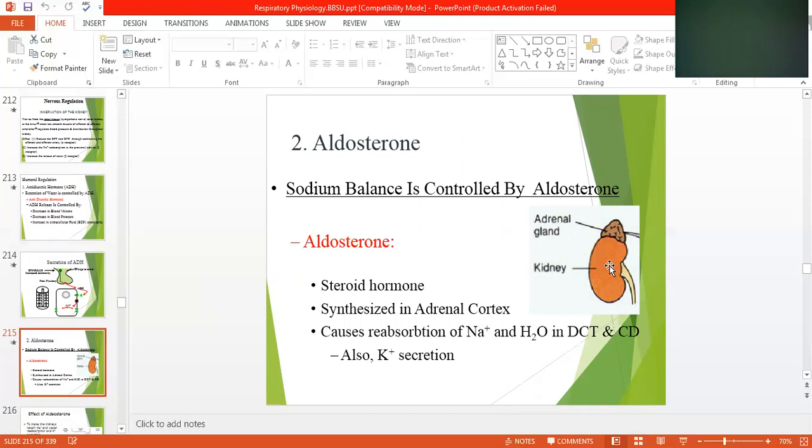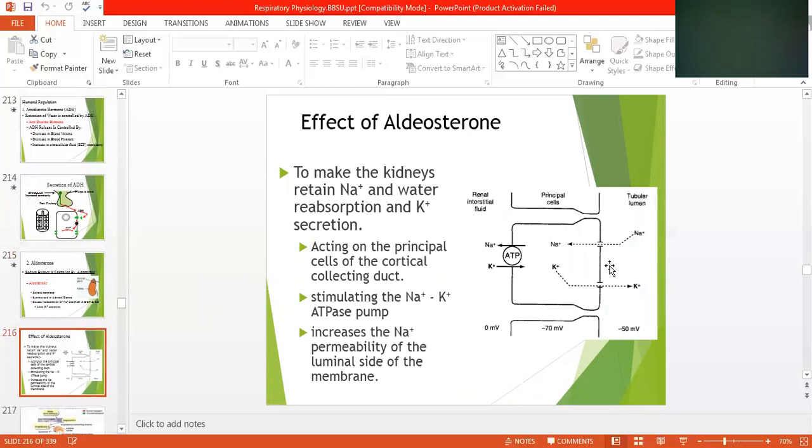Aldosterone causes reabsorption of sodium and water, and in the distal convoluted tubule and collecting duct also potassium secretion. The effect of aldosterone is to make the kidney retain sodium and water and secrete potassium, acting on the principal cell of the cortical collecting duct, stimulating the sodium-potassium ATPase pump and increasing sodium permeability of the lumen side of the membrane.